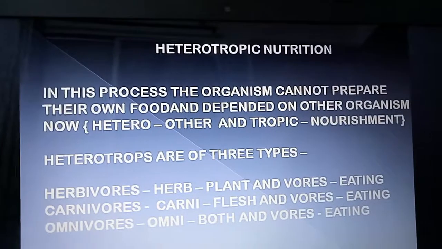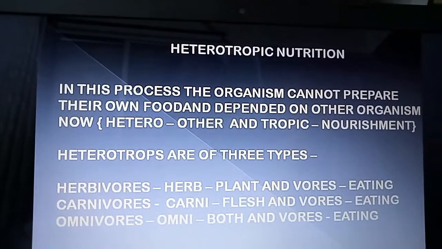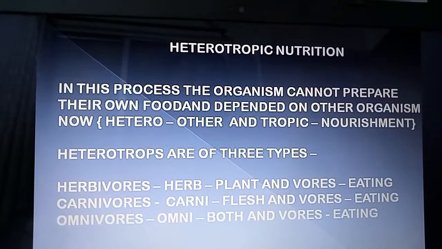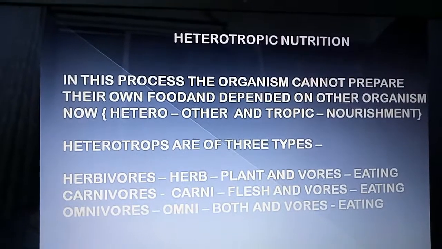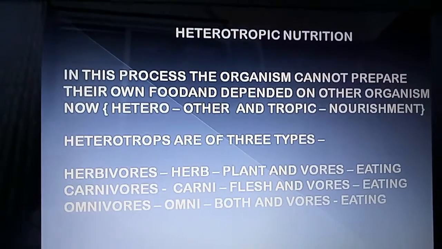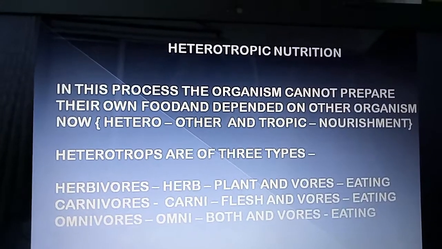Now, let's talk about heterotrophic nutrition. In this process, the organisms cannot prepare their own food from inorganic substances, and they are dependent on other organisms for food. Hetero means other and trophic means nourishment.